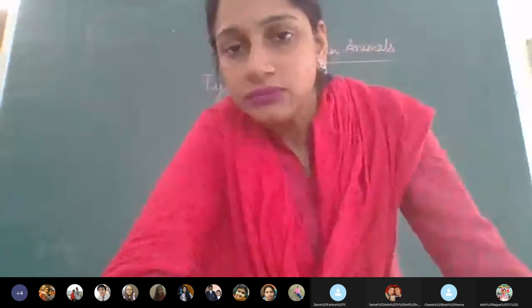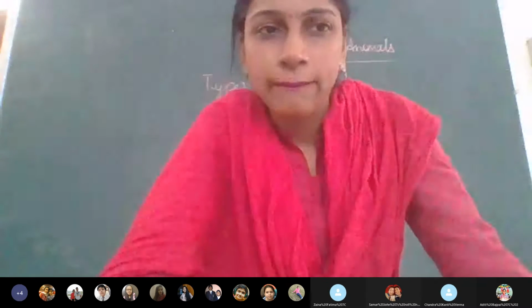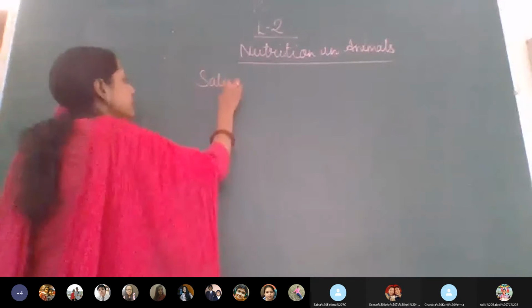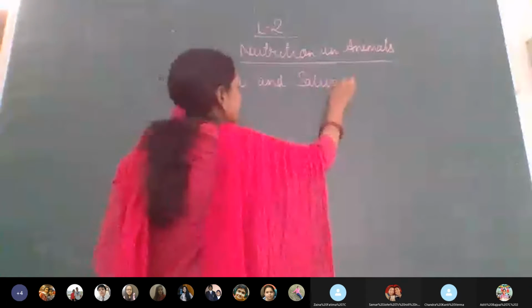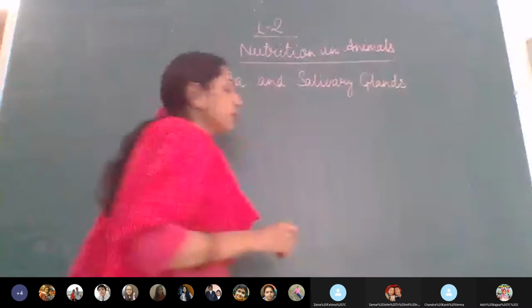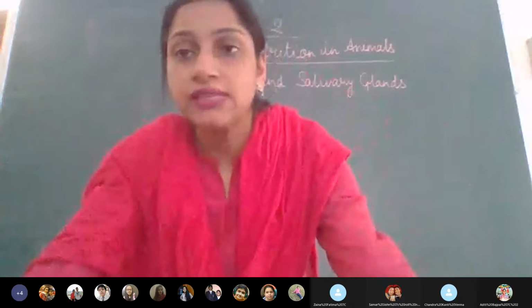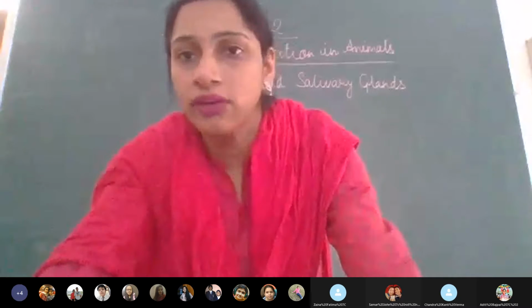Now let's talk about saliva and salivary glands. Have we done this, children? So next is saliva and salivary gland. Now, you must have experienced this sometimes when your mama cooks some nice, delicious food for you, what happens? Your mouth starts watering automatically.